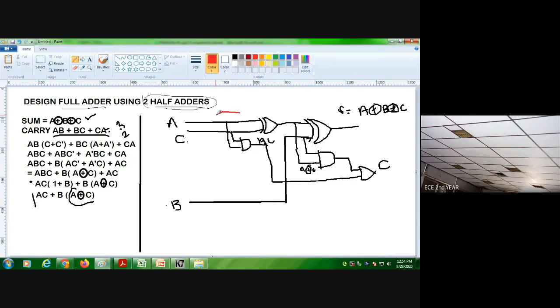This is one half adder, this is another half adder. In such a way we can design the full subtractor also.